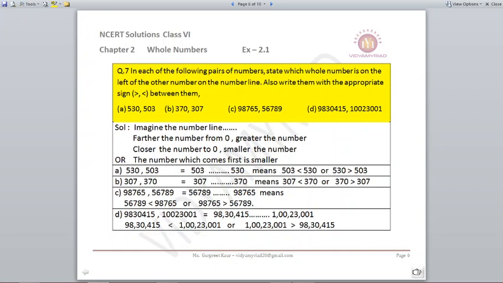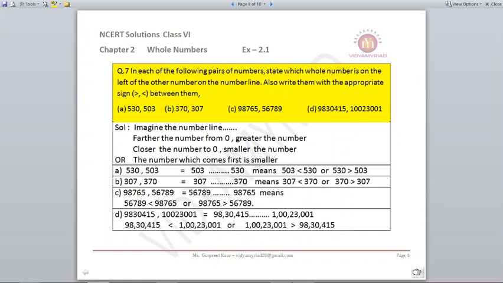So I can say that 56,789 will come on the left side, whereas 98,765 will come on the right side, which means 56,789 is smaller than 98,765, or I can also say that 98,765 is greater than 56,789.